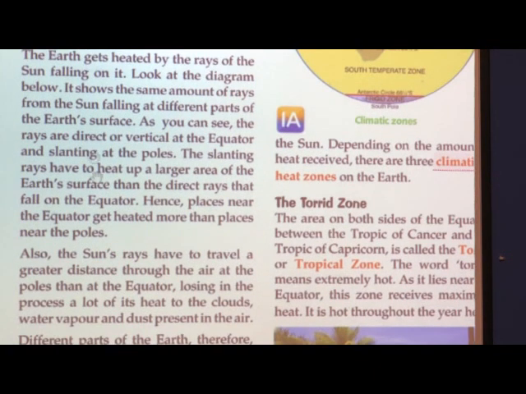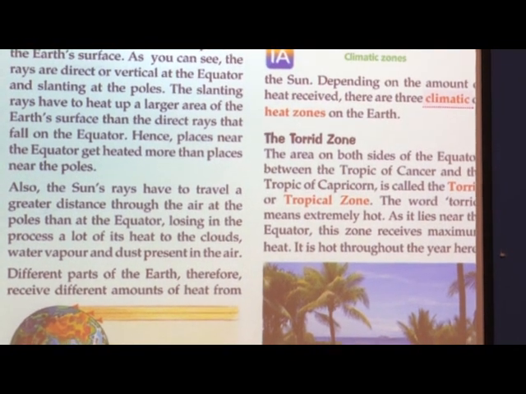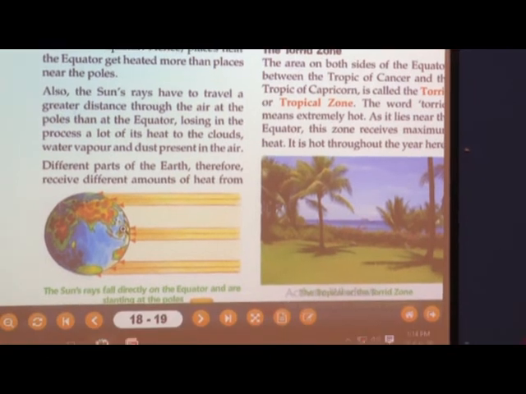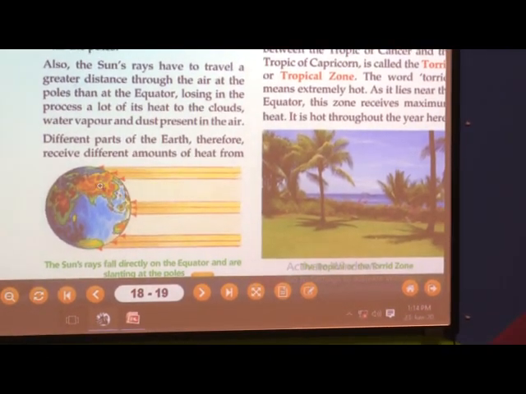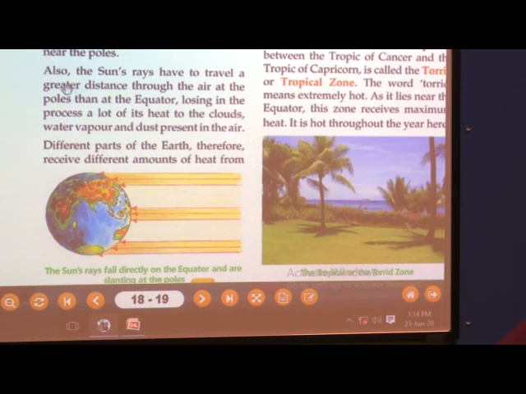Now, as I told you all, the places located near the equator are very hot. And if you go towards the temperate or the frigid zone, what will happen? In the temperate zone, the climate will be moderate, and in the frigid zone, it will be too cold.